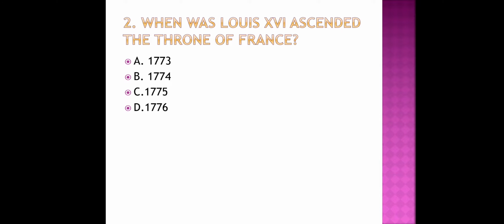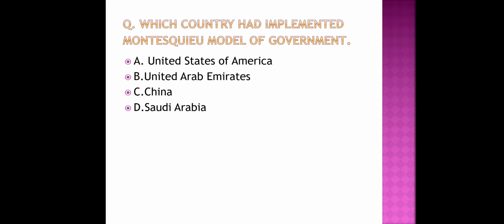First question: the word livre stands for: United Currency of France, a tax levied by the church, a tax paid directly to the state, or none of these. Second question: when did Louis XVI ascend the throne of France? A. 1773, B. 1774, C. 1775, D. 1776. Third question: which country has implemented Montesquieu's model of government?